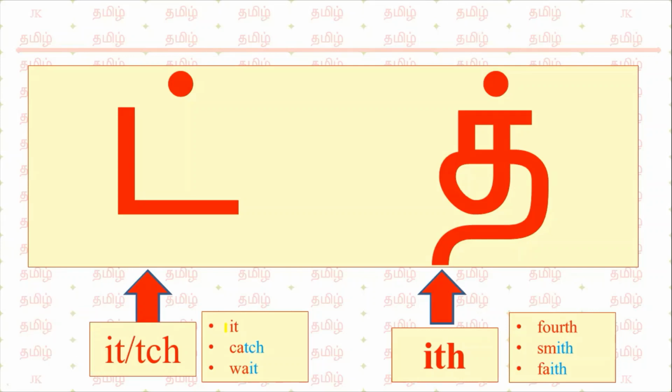Now we will see the examples for pronunciation. Itch, catch, wait. With respect to the place where the it comes, the pronunciation will change. In some places it will be pronounced it, in some places it will be pronounced itch. It. How to pronounce it? Fourth, it; Smith, it; faith, it.